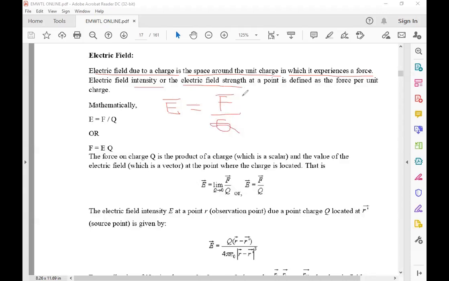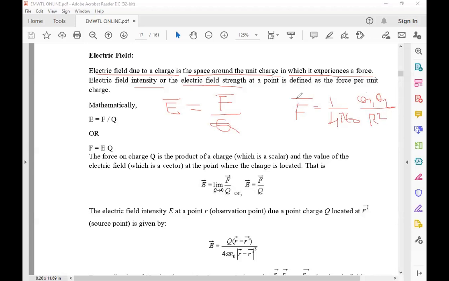That is the definition: E bar is equal to F bar by Q. Mathematically, E is equal to F by Q, or F is equal to E into Q. But if I am taking the vector, E bar is equal to F bar by Q. Already we know F bar. The proportionality constant is 1 by 4 pi epsilon naught, and the force is directly proportional to the two charges Q1 and Q2, divided by the square of the distance between them.